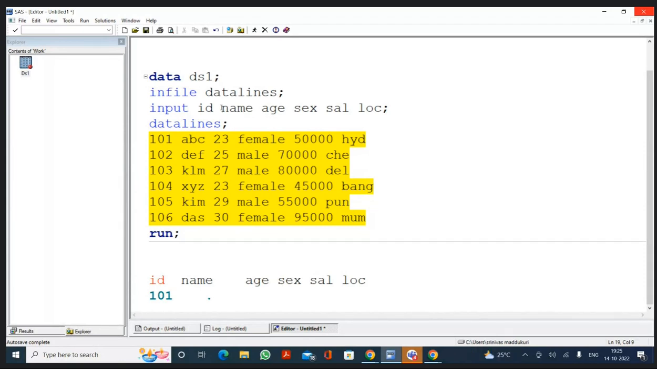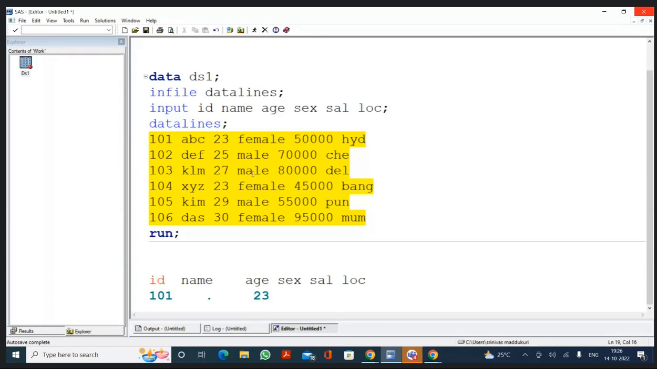So a numerical variable cannot read the character data. So you will get a period symbol or a dot symbol like this. Now, after the space, again, it will start here. 23, space. 23 should go to which variable now? Age. Age variable. According to this program, age is a numerical variable. The data is a numerical data. So you will get the 23.